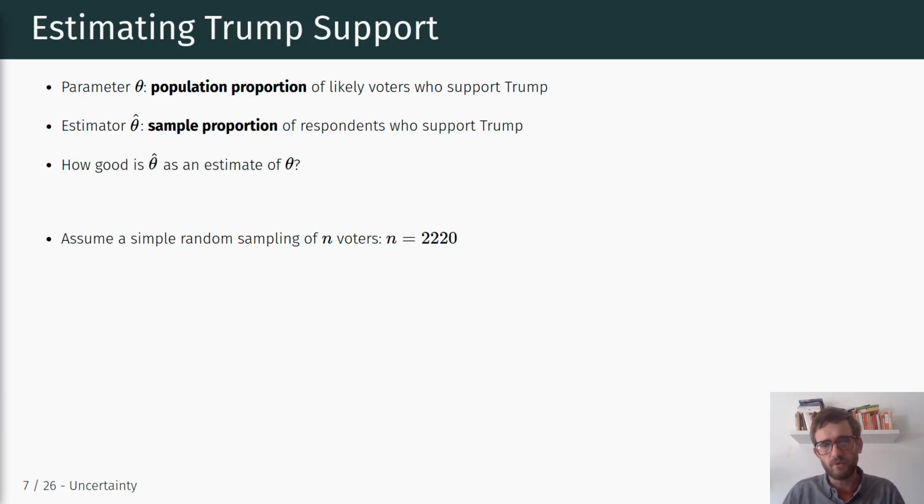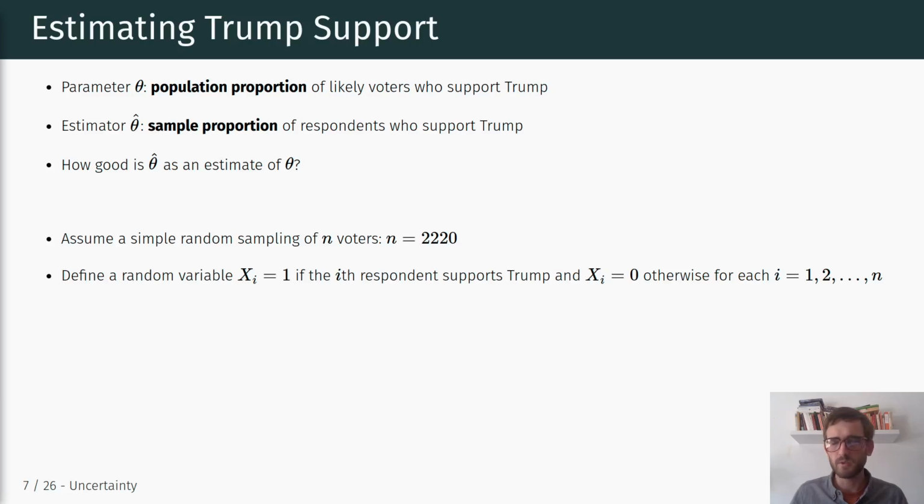And we're going to look at this from the perspective of, as we mentioned earlier, prior to knowing what the ultimate result will be, right? What we're going to do is assume a simple random sampling of n voters, and we know the sample size is a little bit over 2,200 likely voters across the United States. We can then define a random variable, which we're going to call xi, which is equal to 1 if the ith respondent supports Trump and equal to 0 otherwise. So this is our dichotomous indicator that indicates Trump support for each individual respondent in our survey.